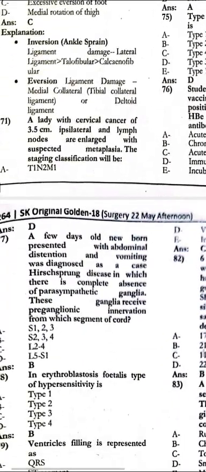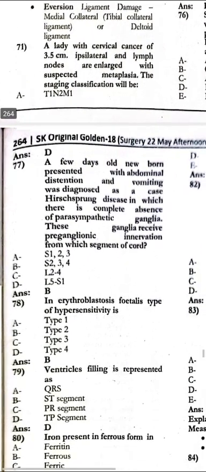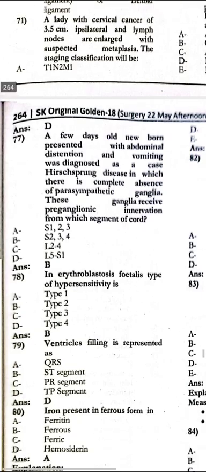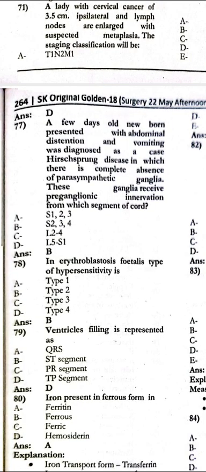The few days old newborn presented with abdominal distension and vomiting, was diagnosed as a case of Hirschsprung disease, in which there is a complete absence of parasympathetic ganglia. These ganglia receive preganglionic innervation from which segment of the cord? There is S2, 3, 4. In erythroblastosis fetalis, the type of hypersensitivity would be the type 2. The ventricular filling is represented as the TP segment.